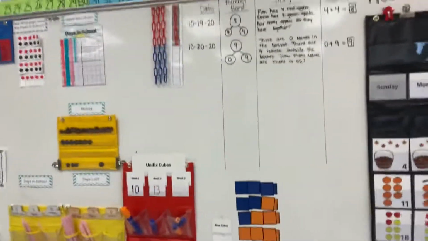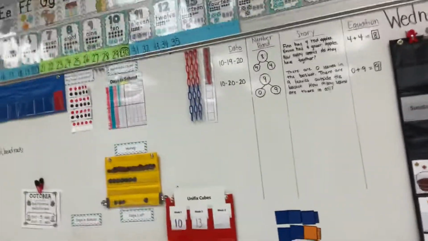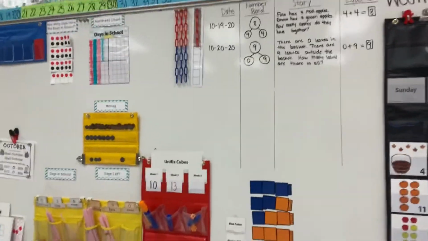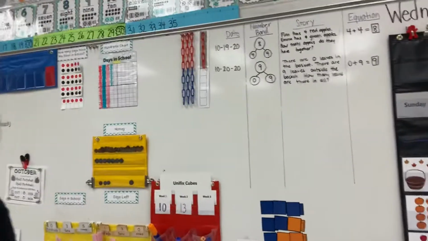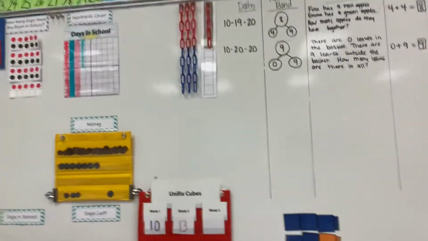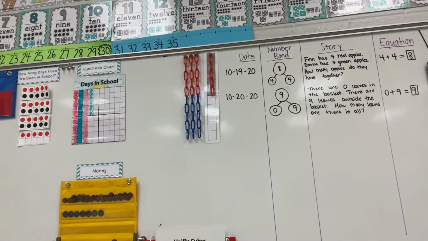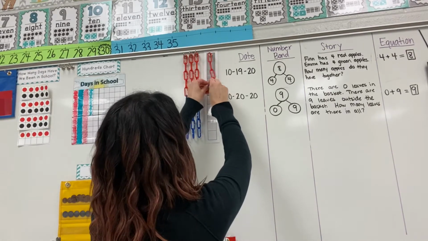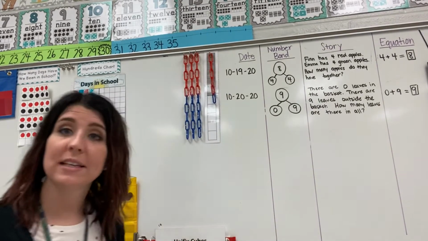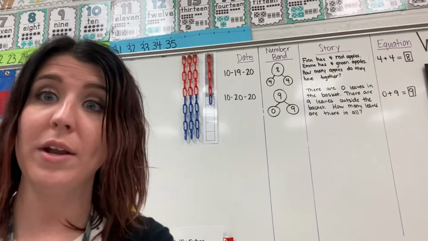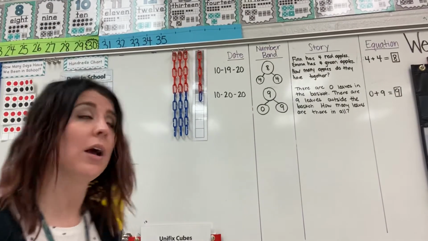All right, I'm gonna bring you up here so we can take care of how many days you've been in school. Let's get a little adjusted here. All right, let's do our chain links today. Can you see your chain links? Great. Okay, we're gonna add a chain link. We're gonna use blue today. I'm gonna add it right here. And we need to count and see how many days you've been in school. Are you ready? When we count, we gotta make sure every chain link gets 1 number and only 1 number. Here we go.